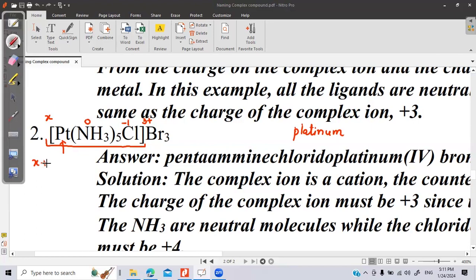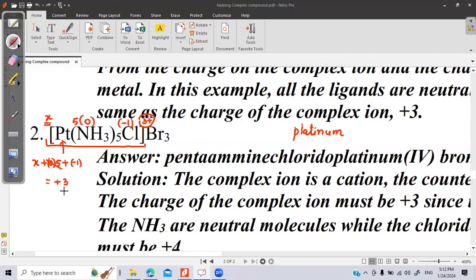X plus 0 times 5 plus -1. So I'm adding X, 5 times 0 and 1 times minus 1. And what is that equal to? The charge on the complex, that is 3 positive.